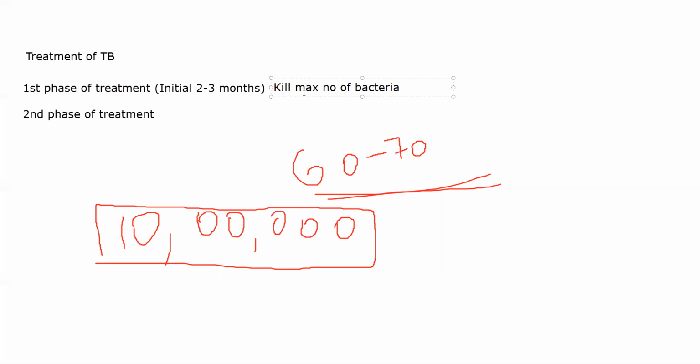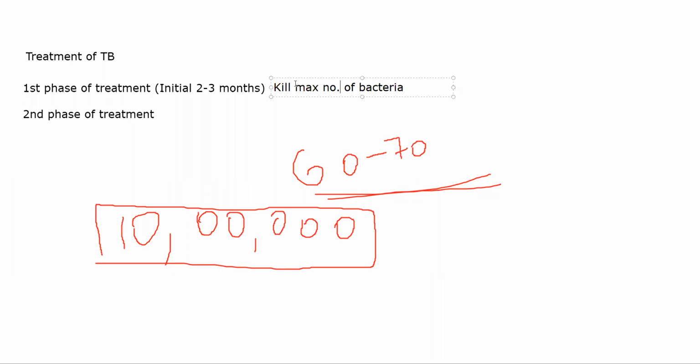All right. The second phase is longer. This will help you destroy dormant and persistent bacilli, the ones that are staying silently inside the cells for a long period of time. That is the goal of the second phase. So in the initial phase, you're trying to kill as many bacteria as possible that are actively participating in the infection, that are actively present in the blood and the surrounding organs as well. In the second phase, you are trying to kill those bacteria that are nicely sleeping inside.